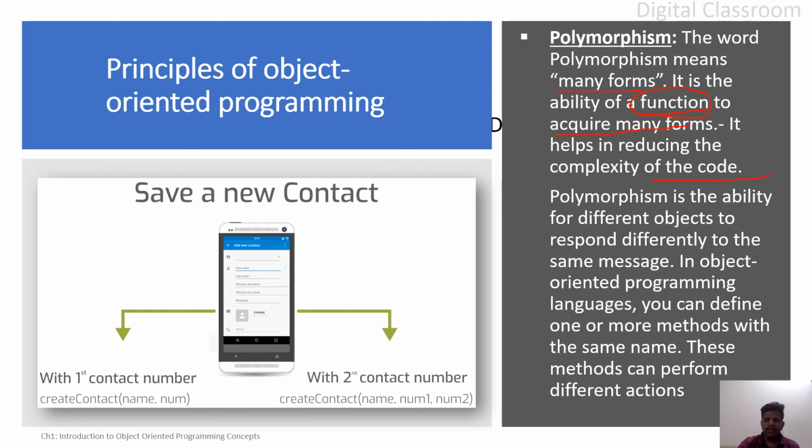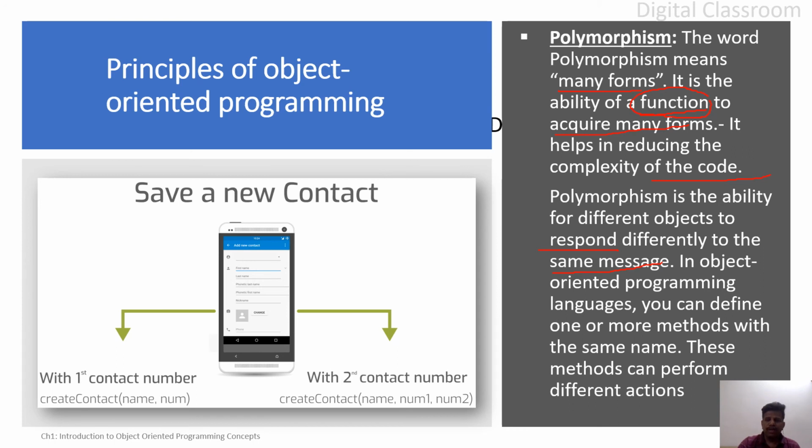Polymorphism is the ability for different objects to respond differently to the same message. So whenever a method is called with the object, it will respond differently according to the call.